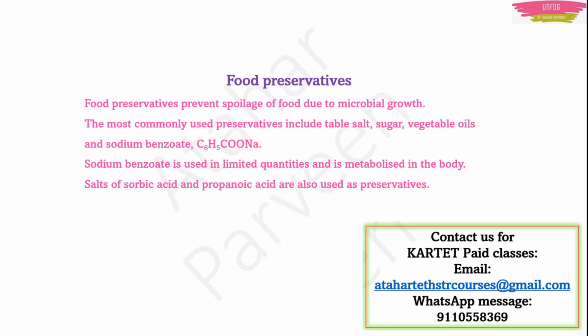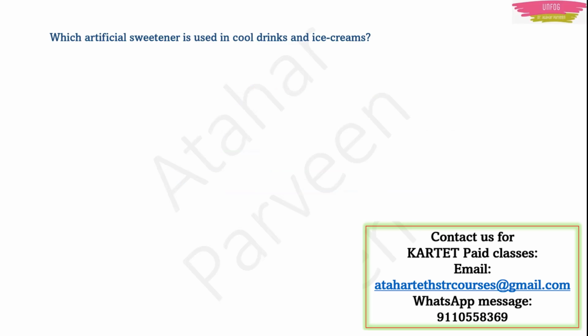Another preservatives are salts of sorbic acid and propanoic acid. They are also used as preservatives to prevent food from spoiling. Okay, I am giving you these names because they can ask us multiple choice questions, right? Rather than making questions and answering them, it is better that we learn in points like this. Okay. Now let's have a quick glance on few important questions.